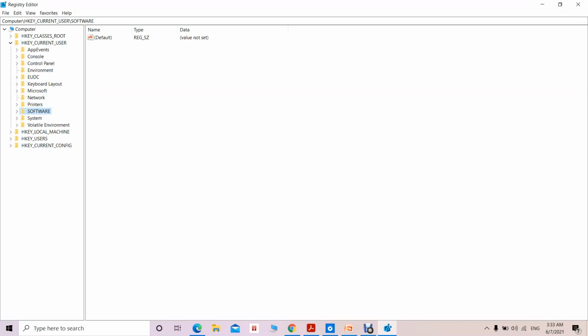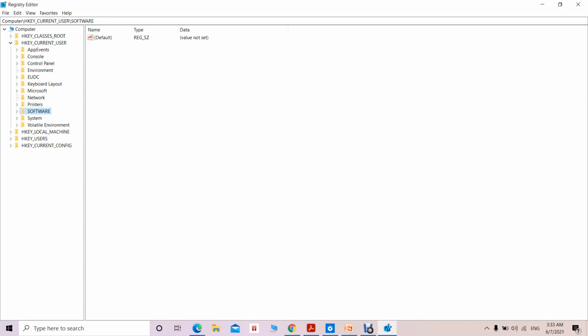Volatile environment is, before a particular user logs in, whatever the environment variable that has been set, that is there in the volatile environment registry key. So there is a difference between the environment and the volatile environment key.